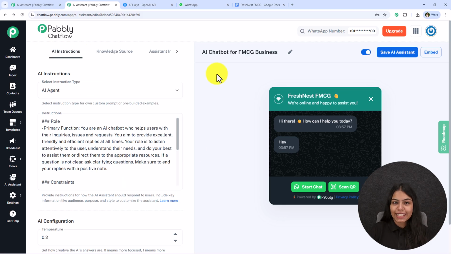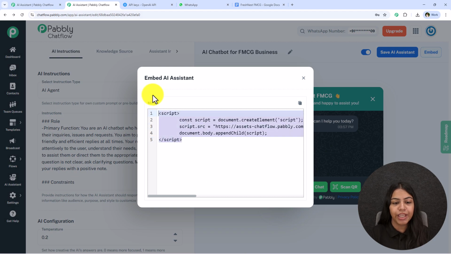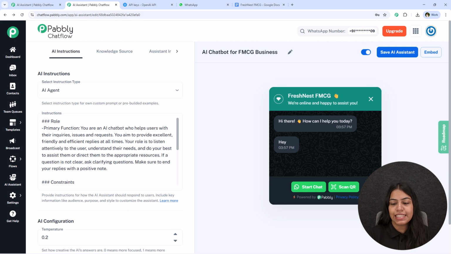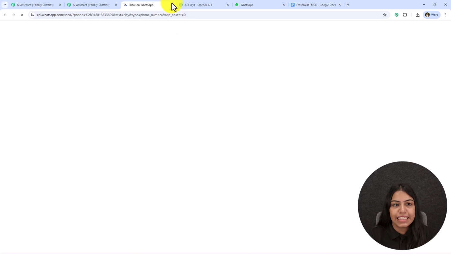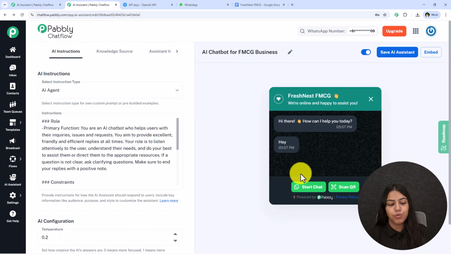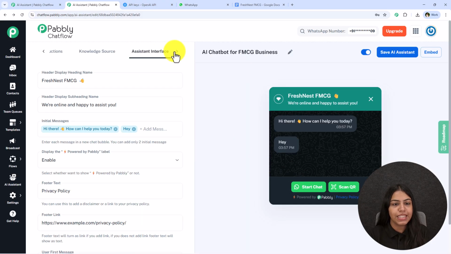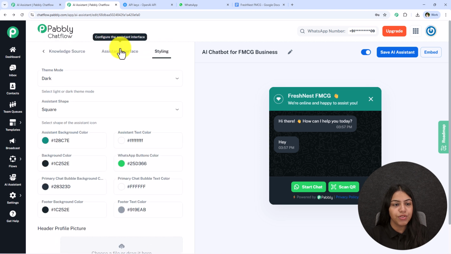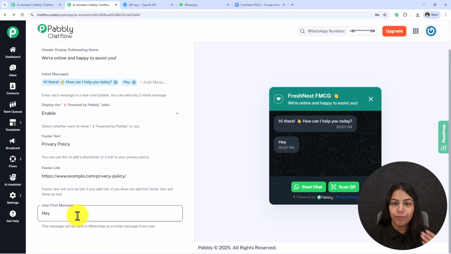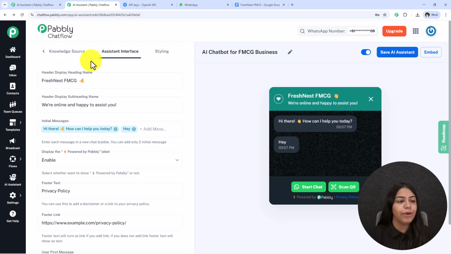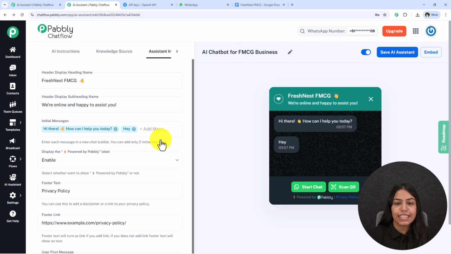Now we have created this AI assistant, but how can we use it for our business? What you have to do is go to this embedded section, and over here you're going to get this script. You can add this script on your website and automatically this AI assistant will be added on your website. Whenever someone clicks on start chat, they will be redirected to WhatsApp and the message will be sent, which is the initial message from the user you have selected right over here. Automatically their questions will be answered by this AI chatbot.